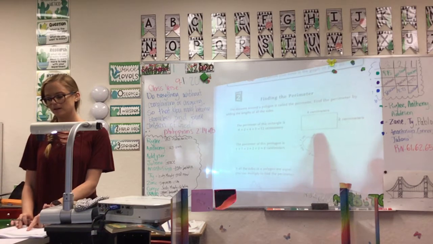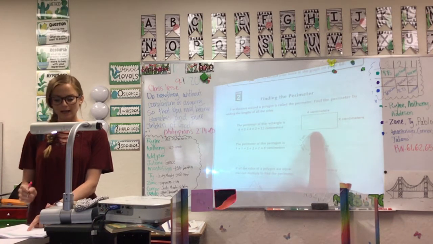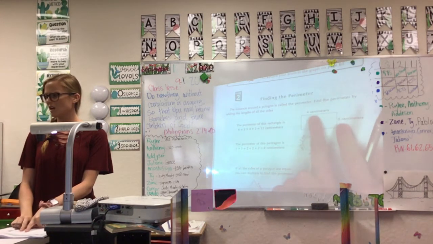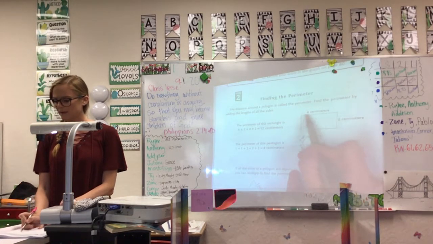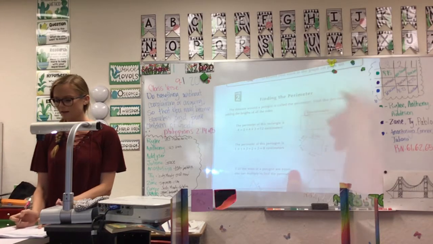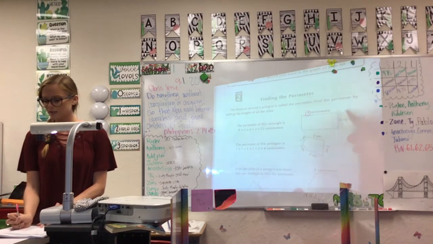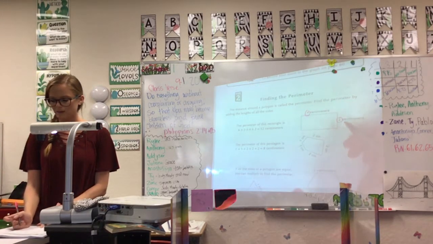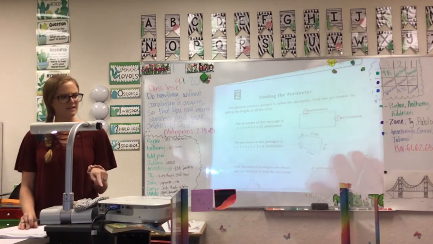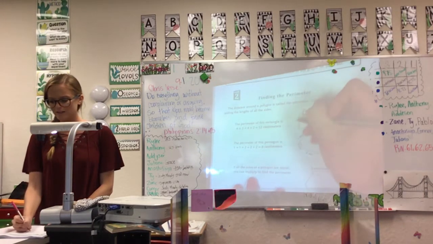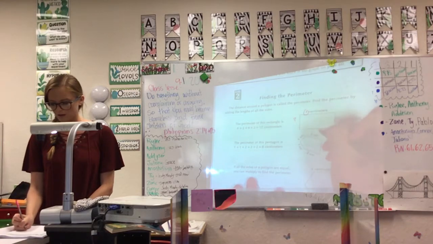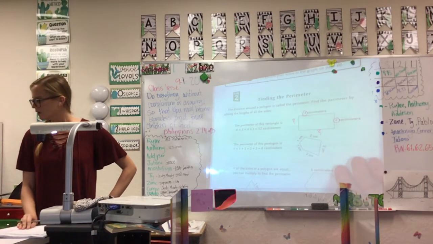Here's an example. Look at this rectangle. It only gives us the numbers for 2 sides. The one up here is 4 centimeters. This side over here on the right is 2 centimeters. But the perimeter is adding up all the sides, and we don't have the number for here or here. What do you guys think we have to do?